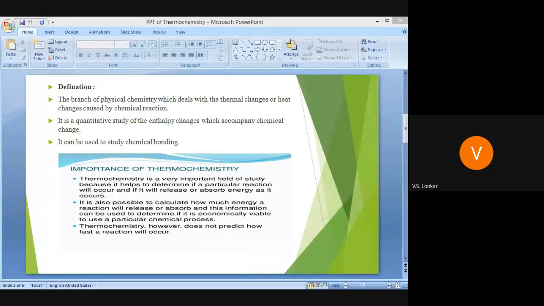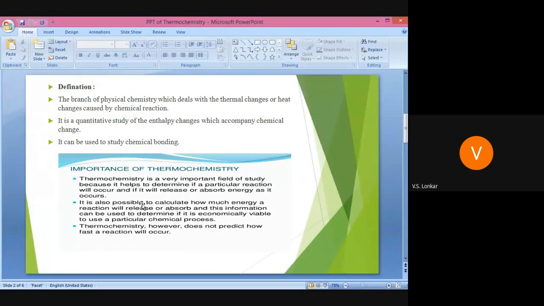Whenever we give the definition of enthalpy, in one simple line, it is the total heat content of the system. That is known as the enthalpy. Just write down the definition: total heat content of the system is known as the enthalpy of that reaction. In the total heat content, the heat may be evolved or absorbed, no matter, depending on that reaction. So enthalpy is the total heat content of the system.